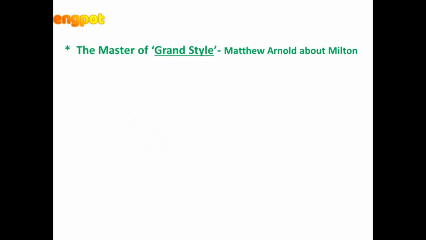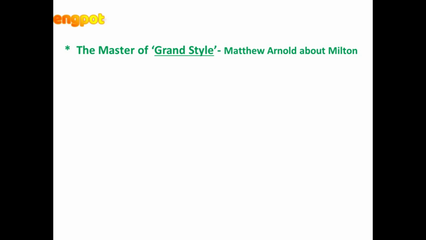The master of grand style: Matthew Arnold, the Victorian writer, called Milton the master of grand style. Milton's style has been called grand style because of that sort of majesty in it.